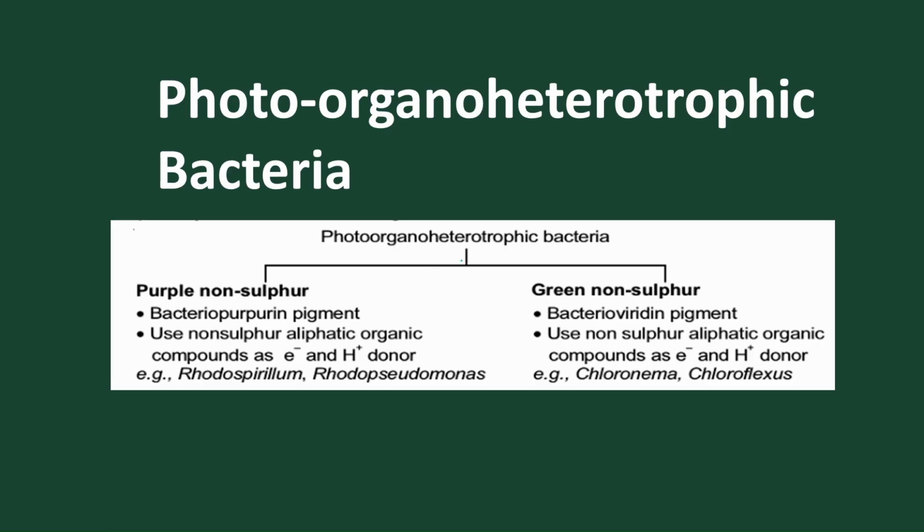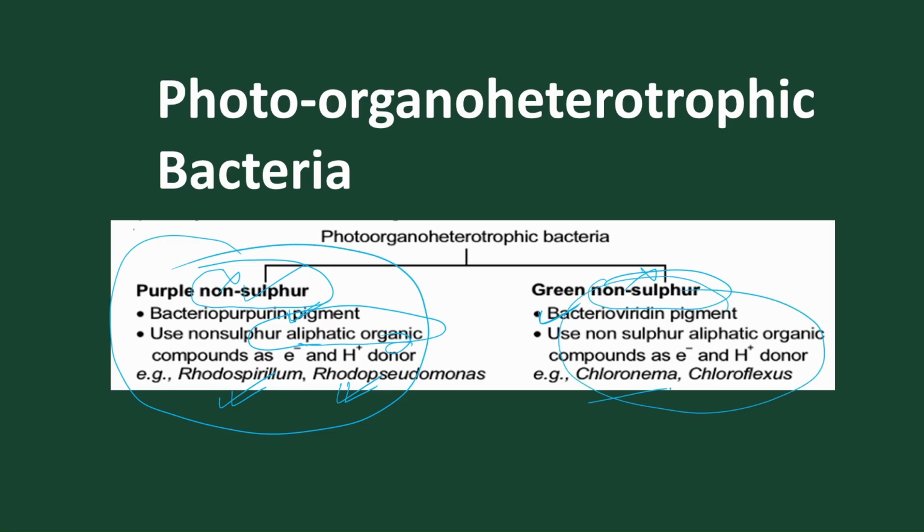This photoorganotrophic bacteria, as we have already discussed, is called purple non-sulfur bacteria because it is organic. So it is non-sulfur bacteria, like the green non-sulfur bacteria. It is organic. The pigment is bacterioporphyrin for purple non-sulfur and bacterioviridin for green non-sulfur. And they use aliphatic organic compounds as electron and hydrogen donor. The best examples are Rhodospirillum and Rhodopseudomonas for purple non-sulfur bacteria. And for green non-sulfur bacteria, the best examples are Chloronema and Chloroflexus. Got it? So this is all about photoorganoheterotrophic.